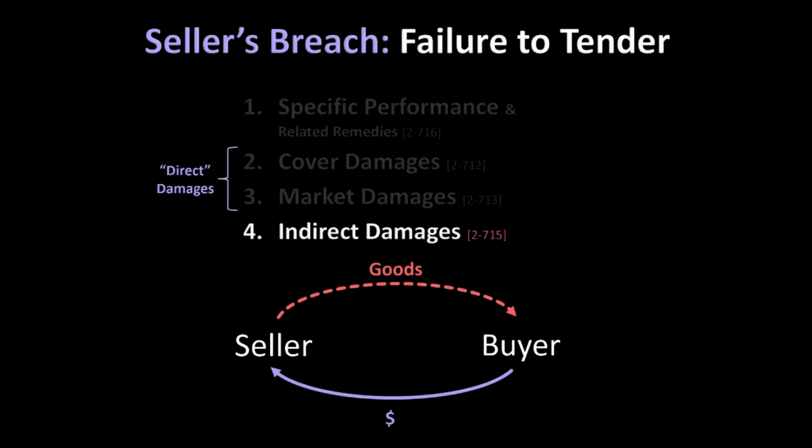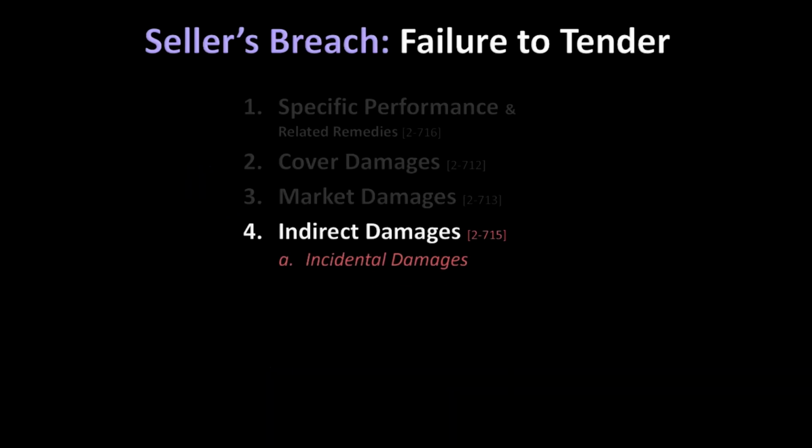To truly protect the expectation interests of the non-breaching party, it is important to compensate the non-breaching party not just for its direct losses, but also for these types of indirect losses that may also arise from a breach. The common law of contracts, and the UCC generally, distinguishes between two types of indirect damages: incidental damages and consequential damages. This common law distinction is codified in Section 715 of Article 2. Specifically, incidental damages are codified under subsection 1 of 715, and consequential damages are codified in subsection 2 of 715.